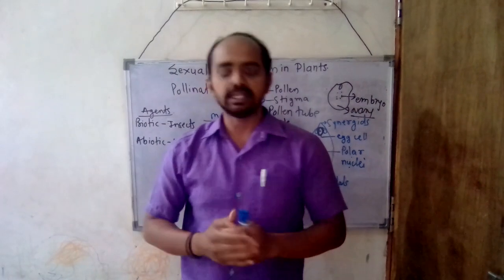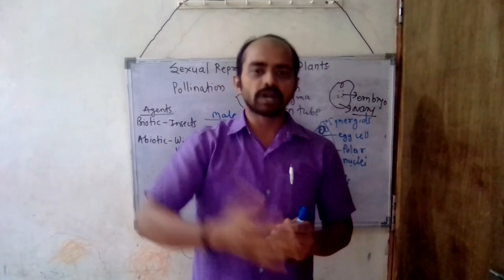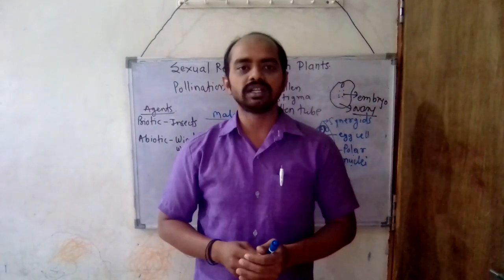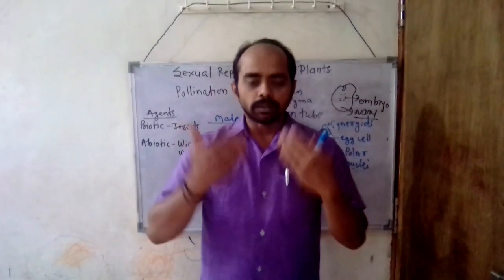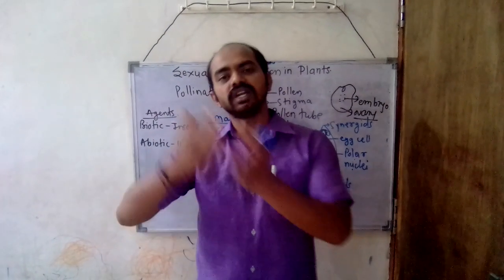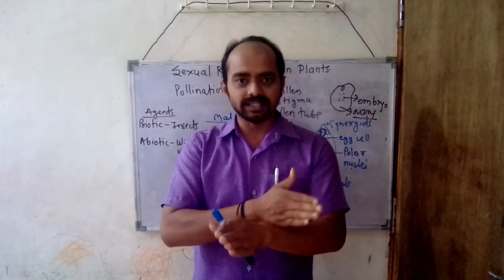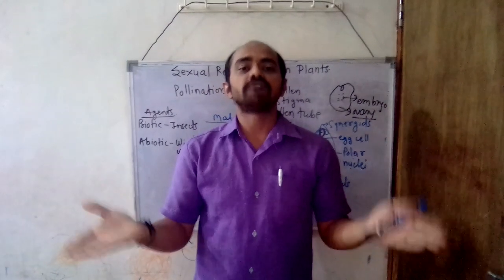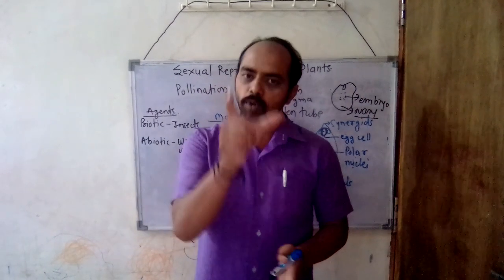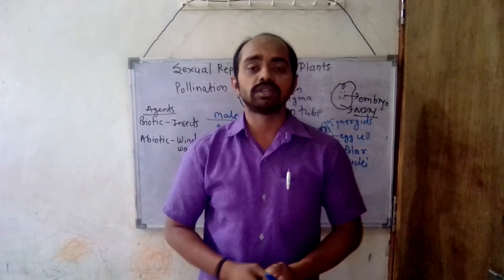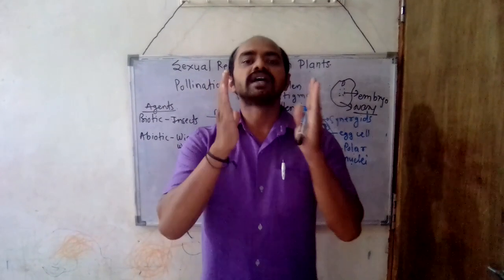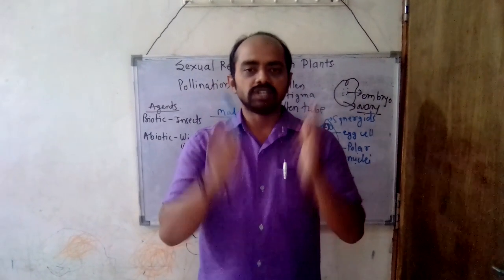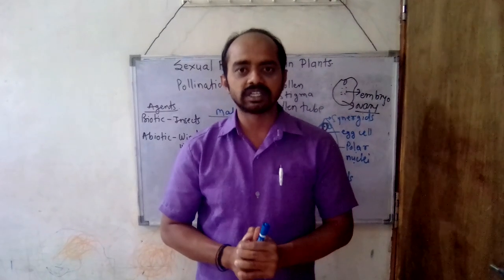But nowadays, for high yield production of essential things, scientists are producing different varieties by crossing plants of different species, and that pollination, that fertilization is known as hybridization. So this is all about sexual reproduction in plants.